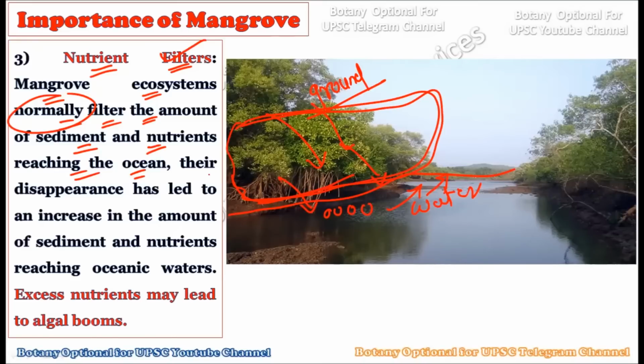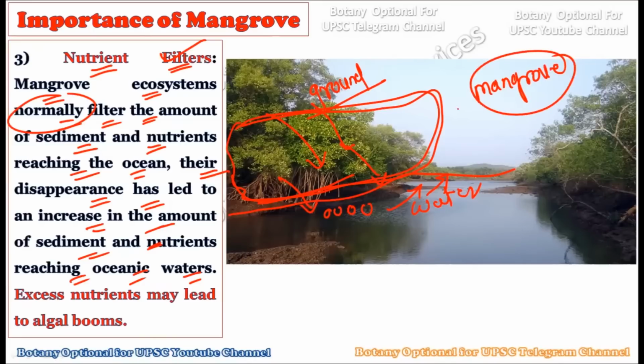But nowadays, see, there is a major problem. Their disappearance has led to an increase in the amount of sediment and nutrients reaching the oceanic water. Now, see, what is happening nowadays due to global warming or some anthropogenic activities, these mangrove plants are getting disappeared. What will happen if the mangrove plants disappear from mother earth? These filters between the ground and the ocean will not be there. Then what will happen? Whatever nutrients are there will be directly poured into the oceanic water.